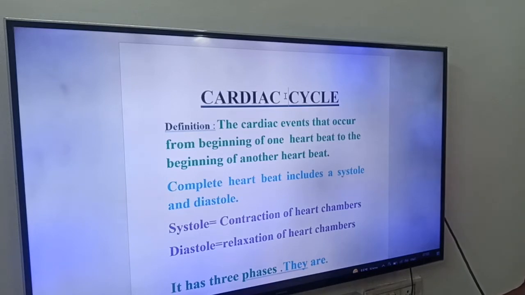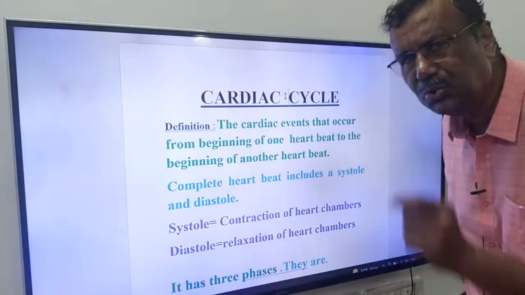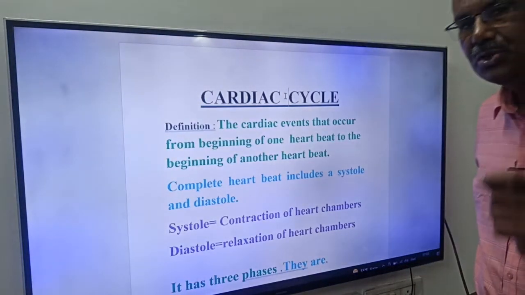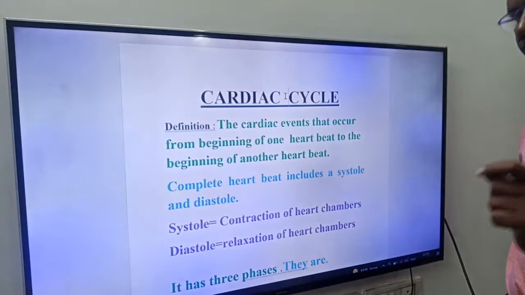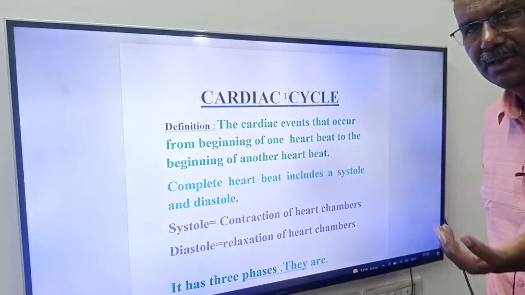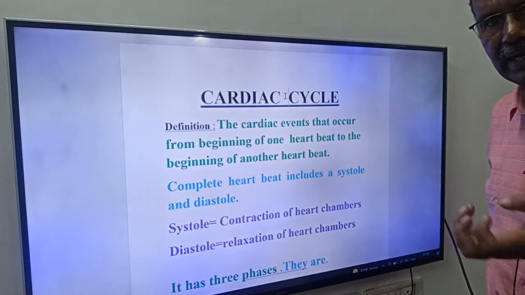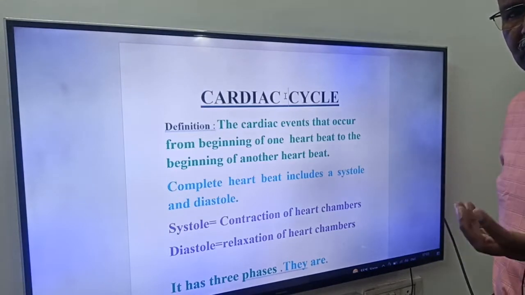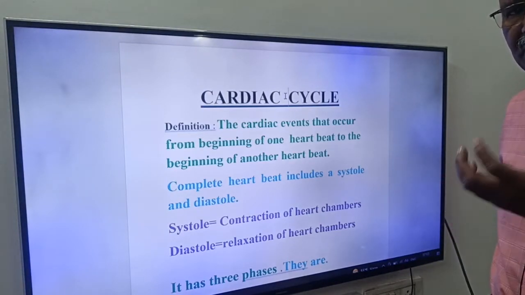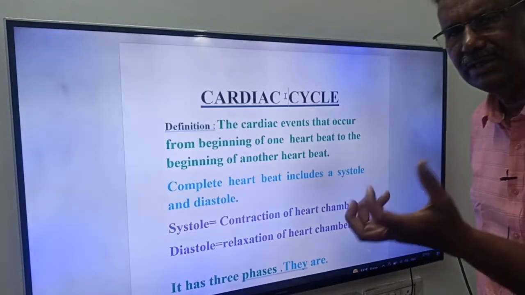This cardiac cycle, friends, or you say one complete heartbeat, includes two stages. One is systole and then one is diastole. Friends, what is systole? Systole means contraction of heart chambers. You know friends, we have two atria and two ventricles. Contraction of these heart chambers is called as what friends? Systole, or simply you say contraction of the heart.